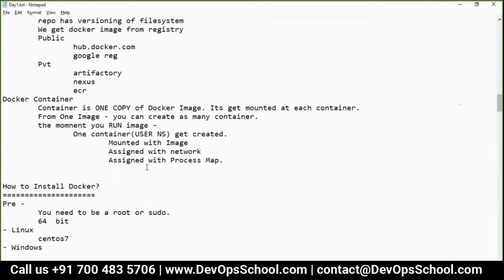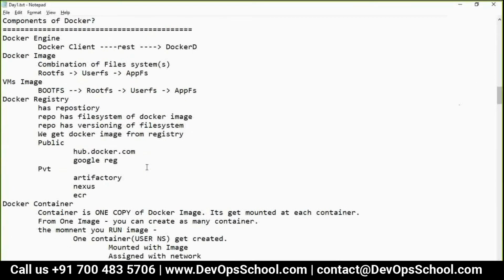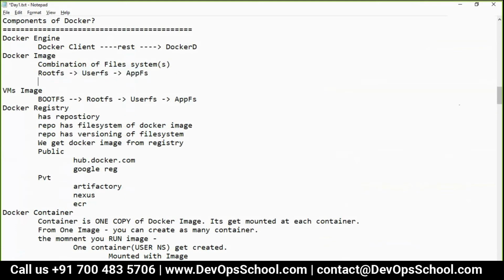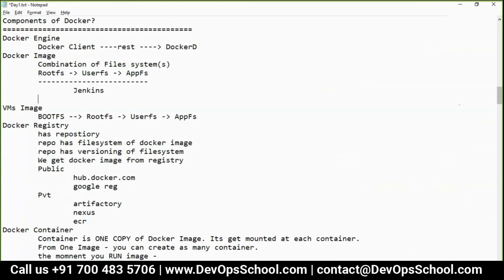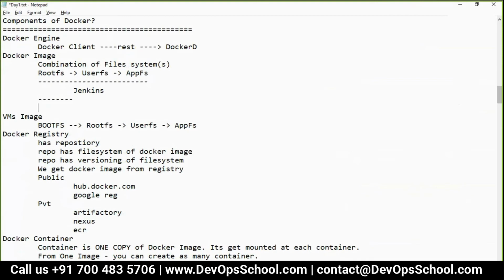Now you must be wondering, Ubuntu is an operating system. But remember, I am not looking for an operating system. What is an image? An image is the root file system plus user file system plus application. So here the Jenkins image had everything. See here, understand this. The Jenkins image has everything. But I will have only this one. Are you getting my point?